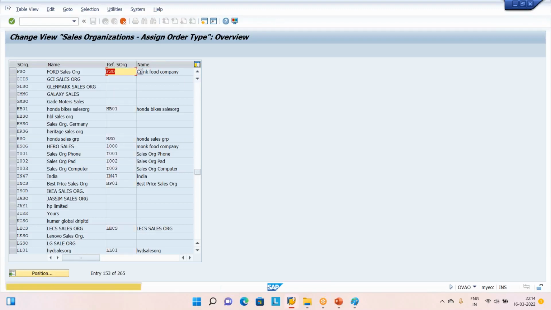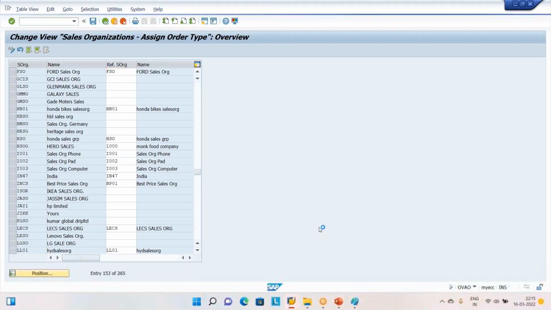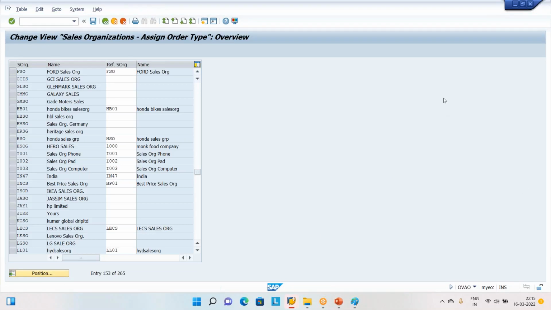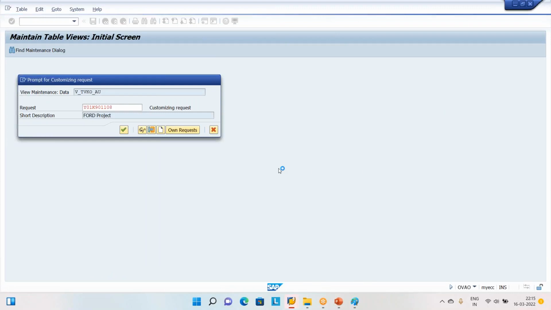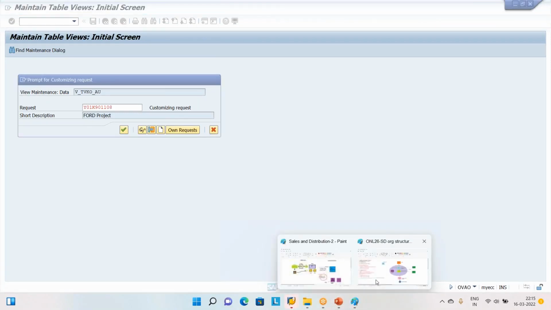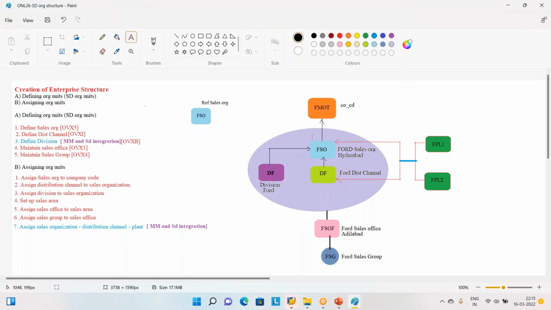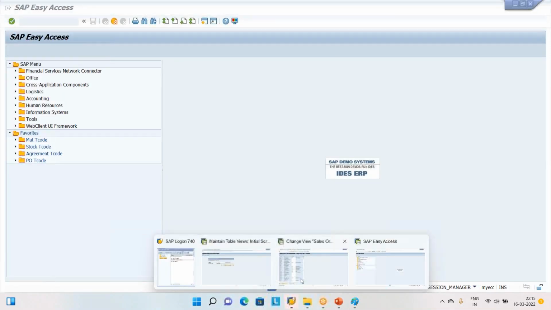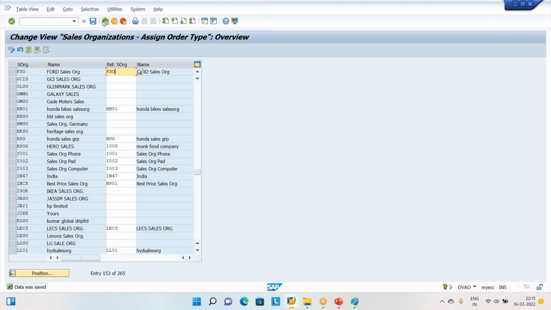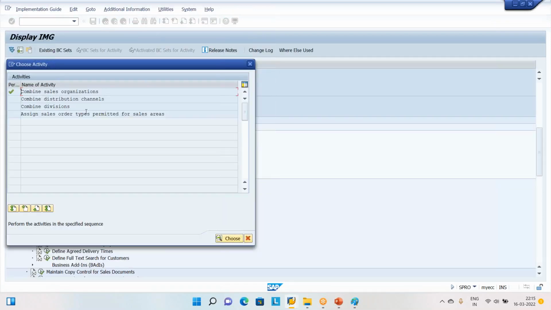Click this button. Oh, very good. Combined sales organization. And we click here. Now save it in our project. So what we have done is we created a sales organization earlier. Now we are declaring the reference sales organization is also the same. Okay, it is saved. Now click back button.